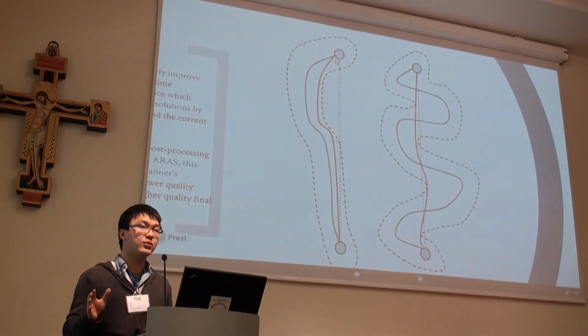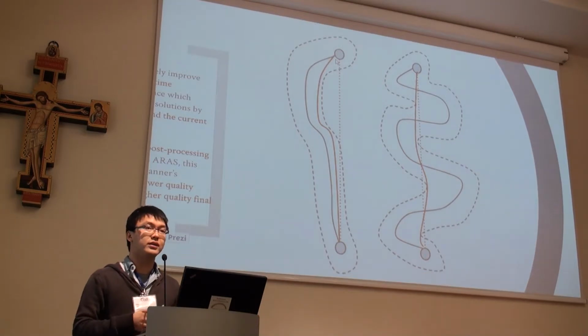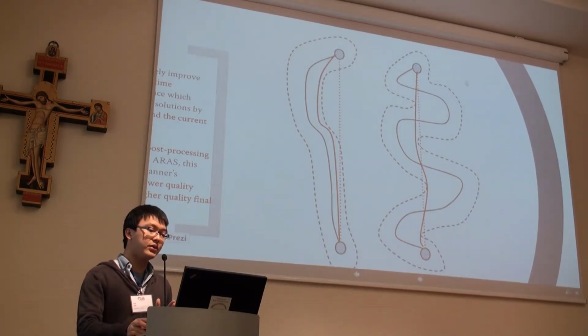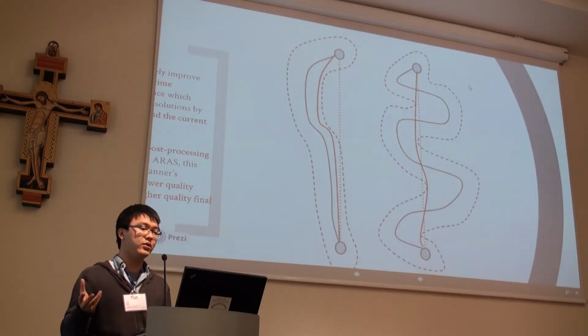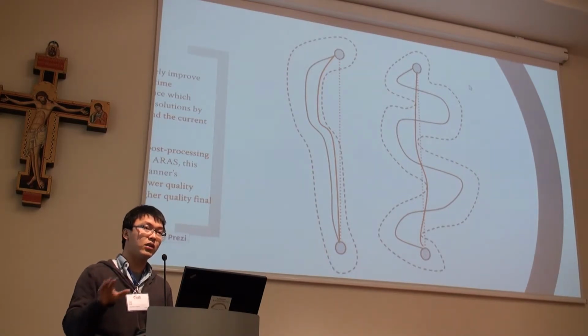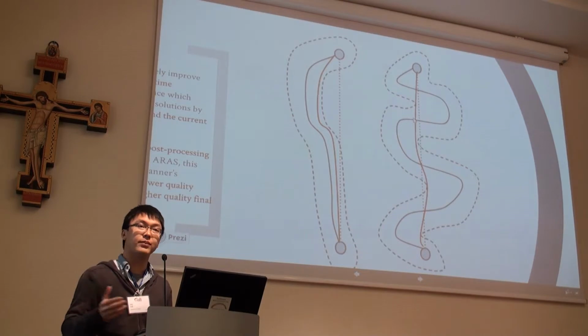After we run a shortest path algorithm inside this search space, we get the red line as the new plan. Then we look at the second picture. Here we have a quite longer input path, but because it's longer and the search space is larger, sometimes we can get some shortcut here, which gives you a better quality plan.